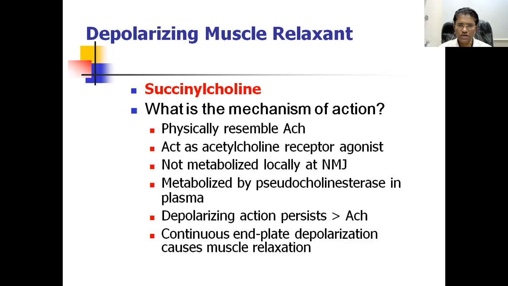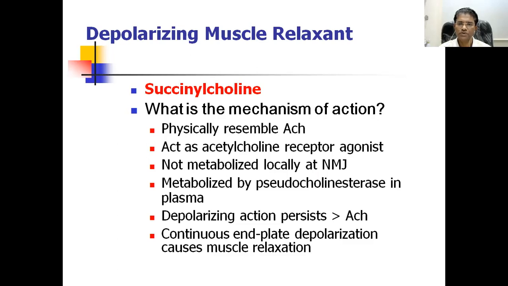it is also a curare compound, but it is called a pachycurare, that means bulky compound. Succinylcholine acts as an acetylcholine receptor agonist, not an antagonist, but not a pure agonist; it is a partial agonist. That's why it has affinity towards the acetylcholine receptors, but it does not produce the complete response.